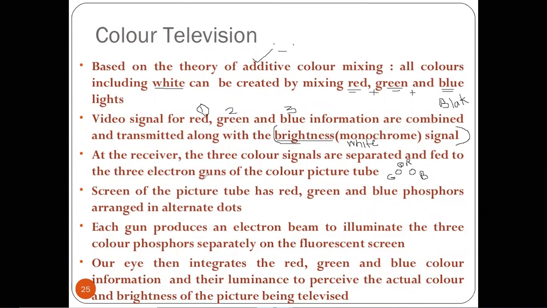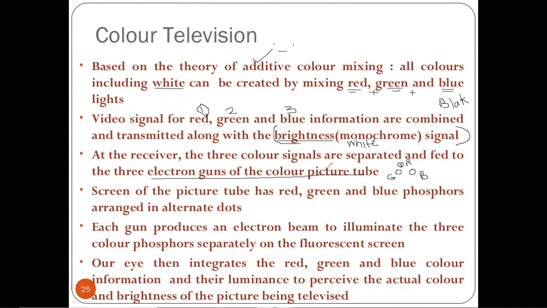Using these three guns, we generate the color picture on the tube. The screen of the picture tube has red, green and blue phosphor dots.